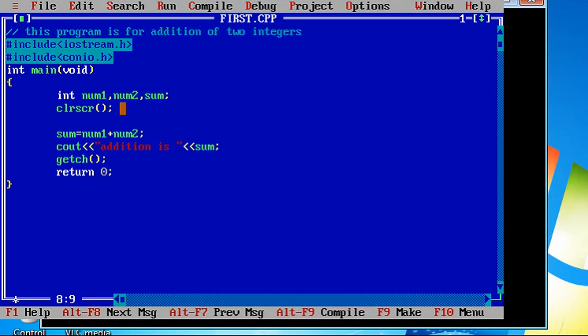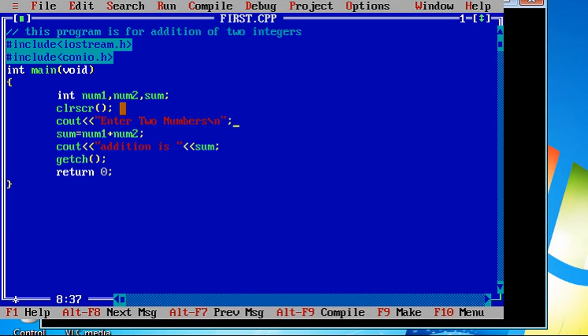So I will write cout, enter two numbers, and \n semicolon.